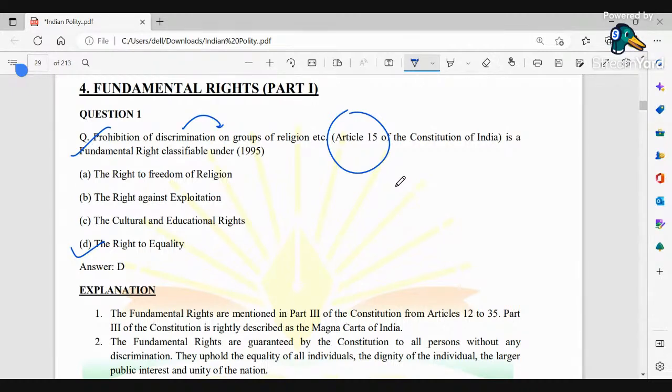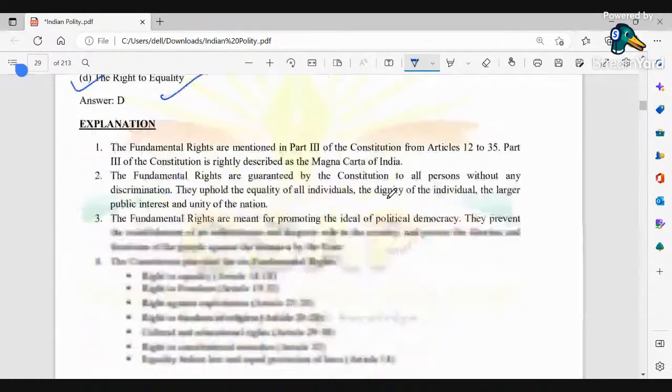Okay, so therefore, on the basis of this classification, we could see that the right to equality is very much enshrined under the respective prohibition mentioned in the respective question. Okay, so that's the thing.